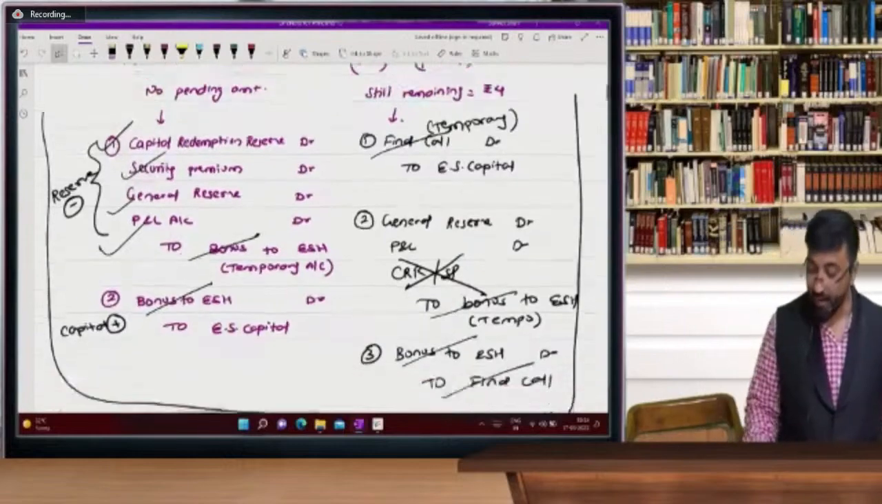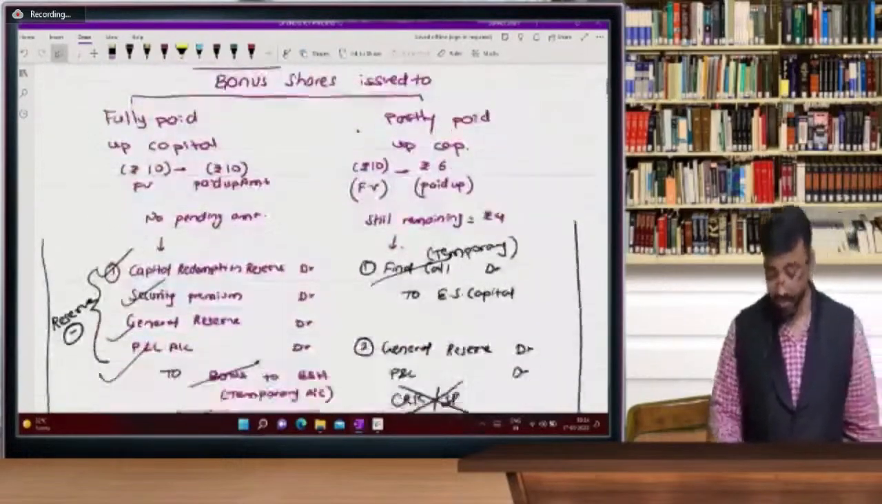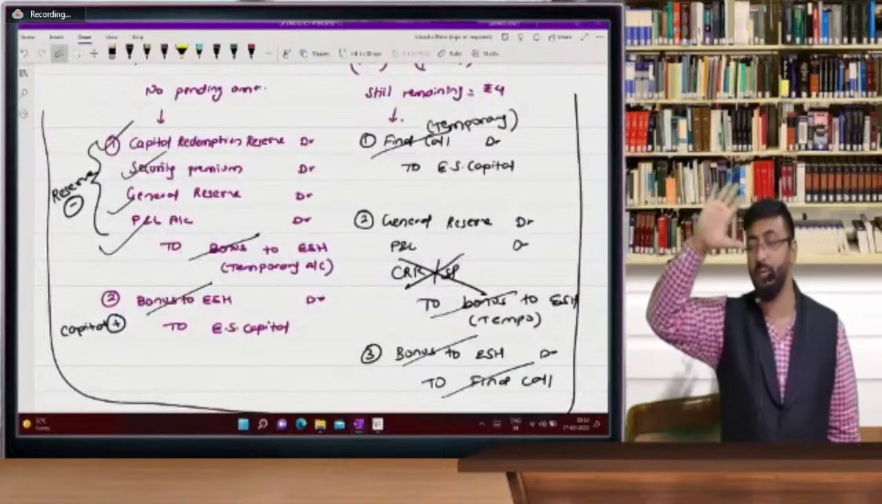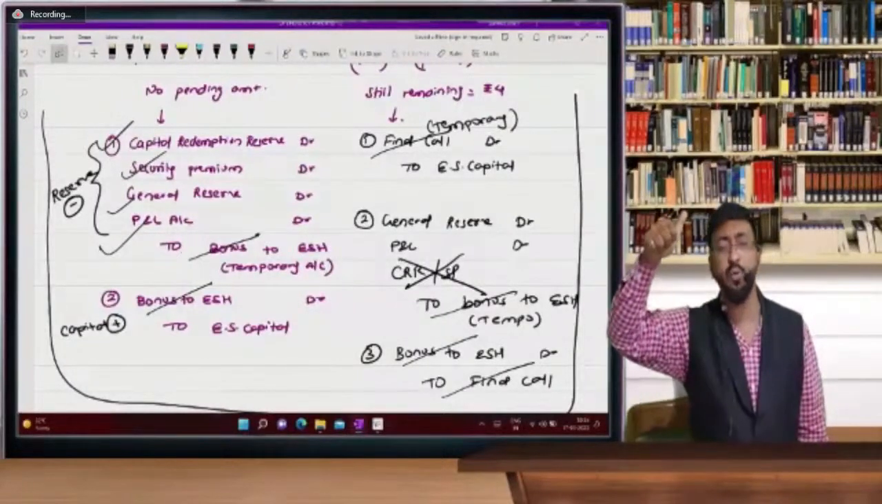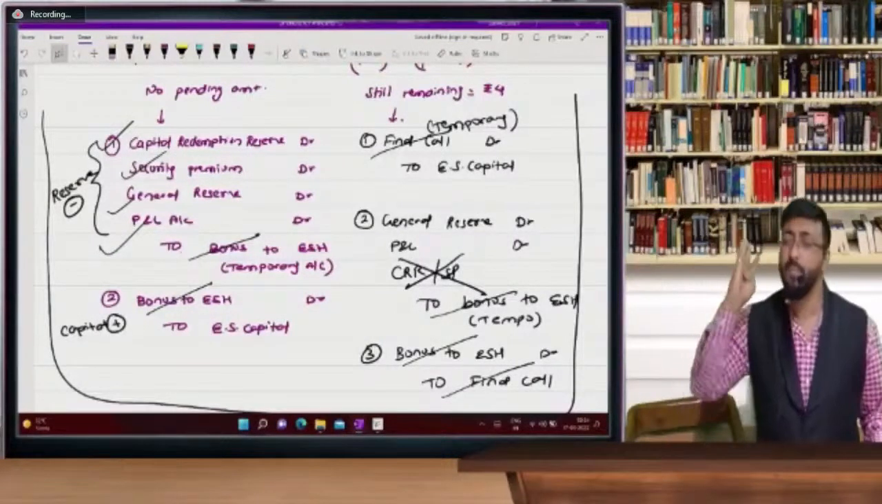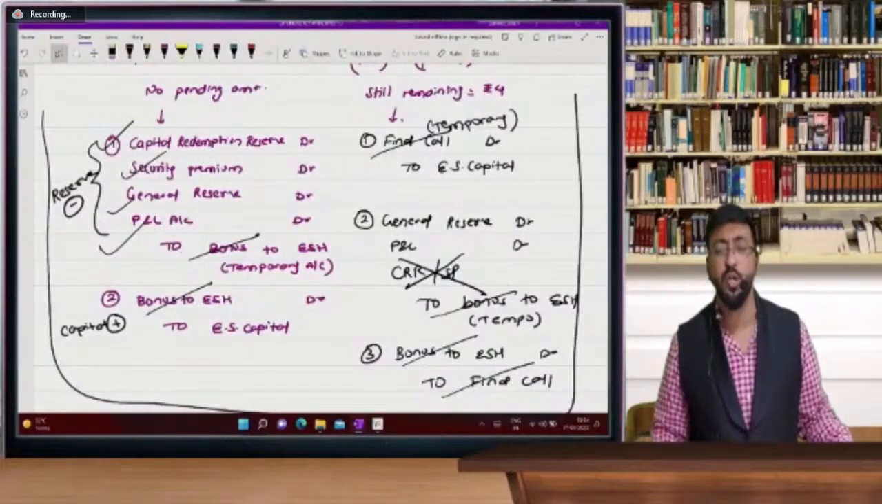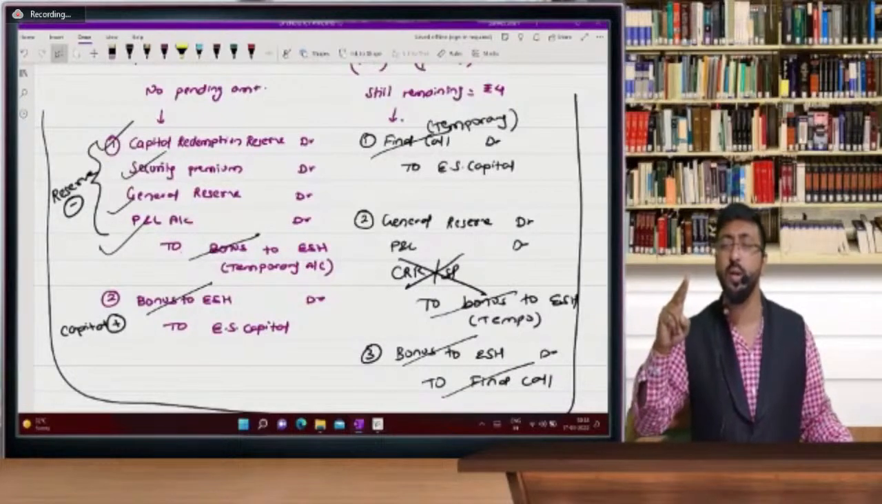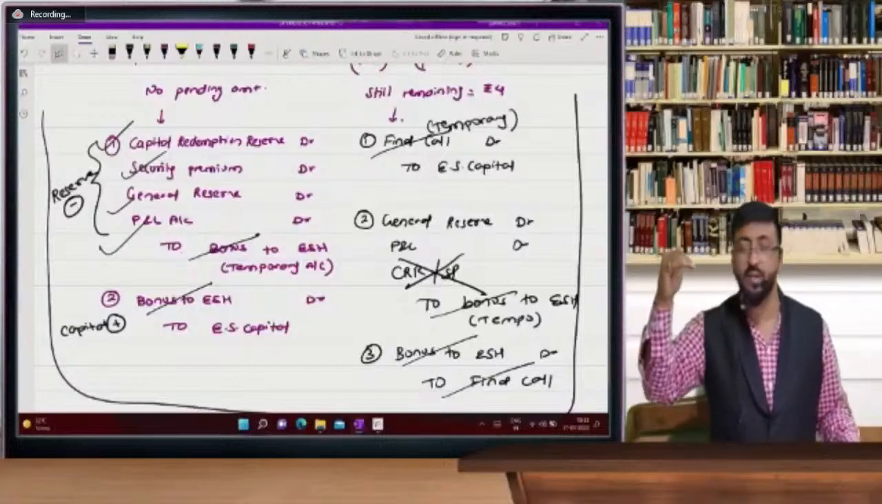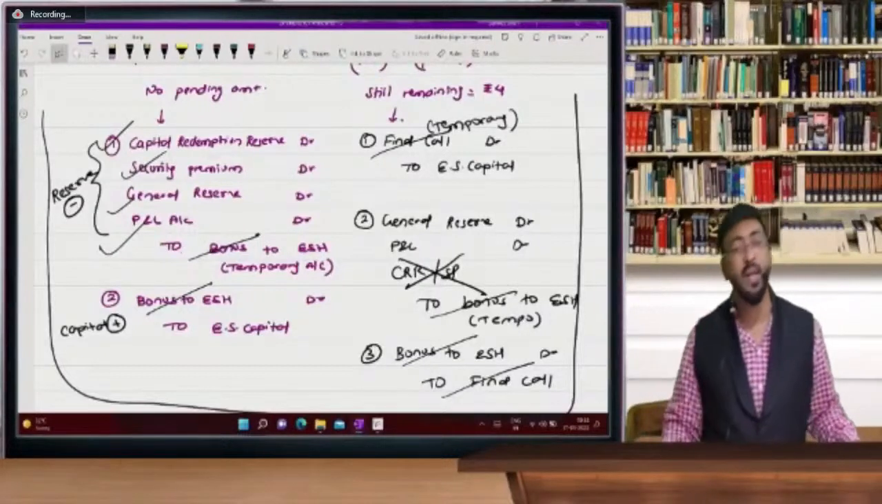So, sir, I will tell these entries 5 times. First one: CRR account debit, security premium account debit, general reserve account debit, P&L account debit, to bonus to equity shareholder. Bonus to equity shareholder account debit to equity share capital. Bonus cancels, reserves reduce, capital increases. Bonus is a temporary account.